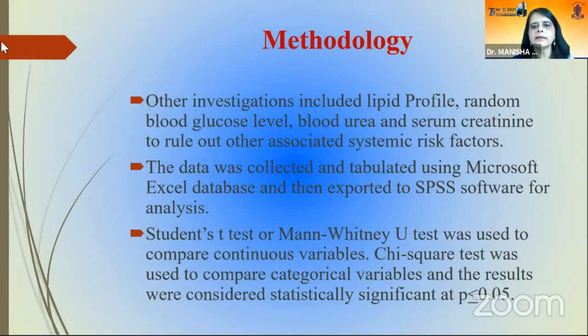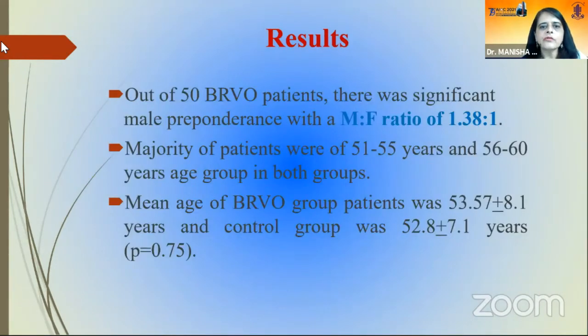The data was collected and tabulated using Microsoft Excel database. Student's t-test and Mann-Whitney U test were used, and chi-square test was used to compare categorical variables, and the results were tabulated accordingly. Out of 50 BRVO patients, there was significant male preponderance with a male to female ratio of 1.38:1. Majority of patients were 51 to 55 years, and mean age was 53 in cases, and in controls it was 52.8.